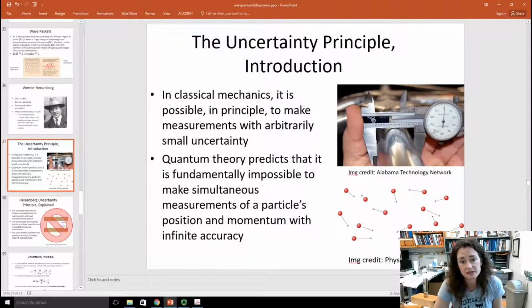Now, in classical mechanics, it's possible in principle to make measurements with arbitrarily small uncertainty. But quantum theory predicts that it's fundamentally impossible to make simultaneous measurements of a particle's position and momentum with infinite accuracy. This is a consequence of the fact that these particles are waves, and they are wave packets. So this is a very different idea from the uncertainties that you might have learned about in classical physics or your intro physics labs. The uncertainty that I'm talking about here isn't due to the least count in your measuring device or the precision or accuracy of your measuring device. It's not due to that.